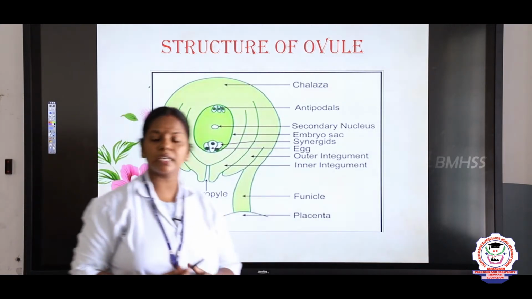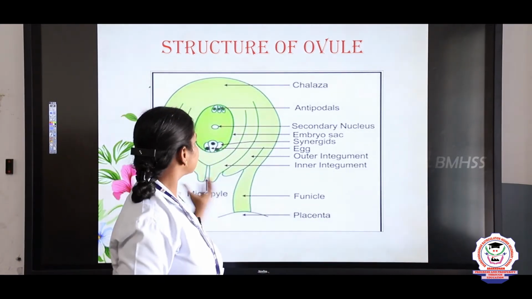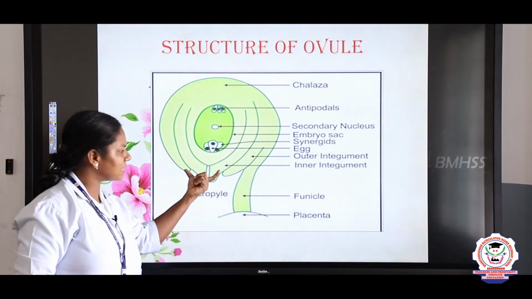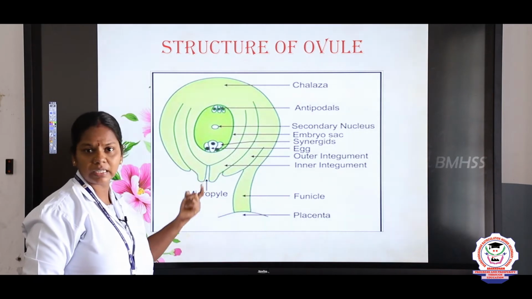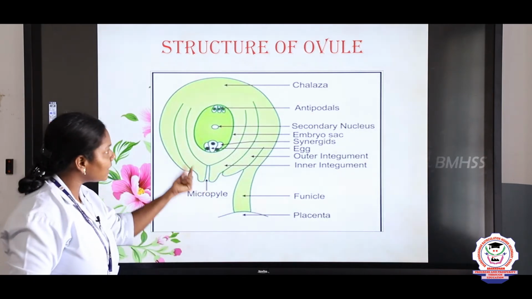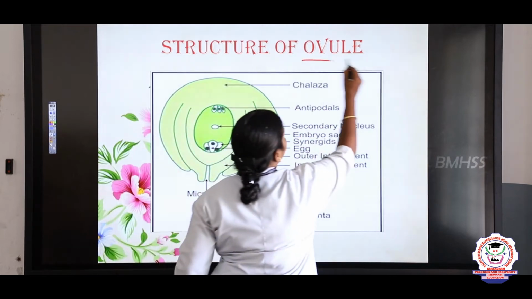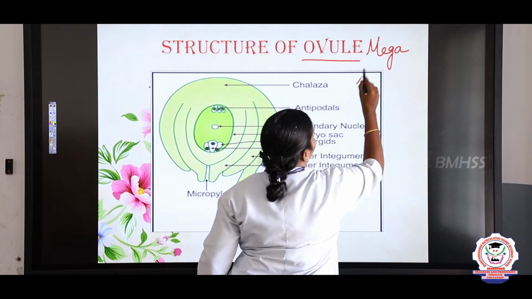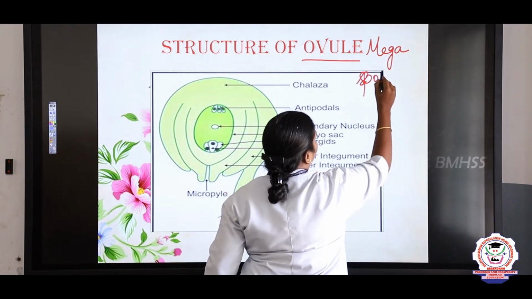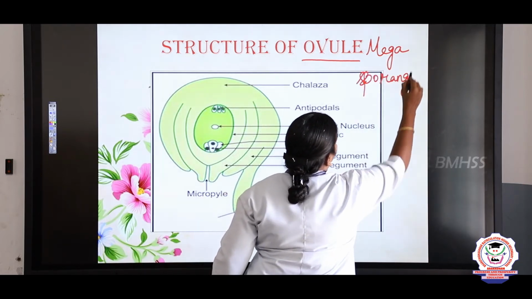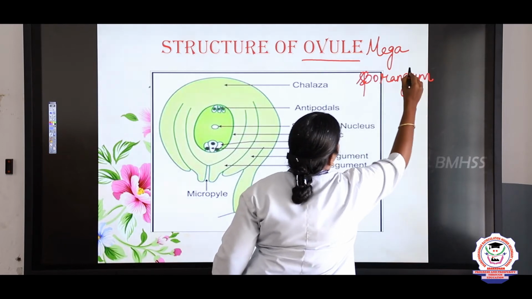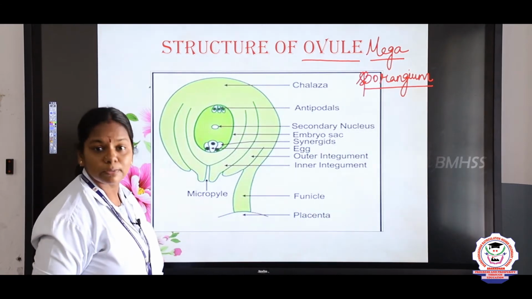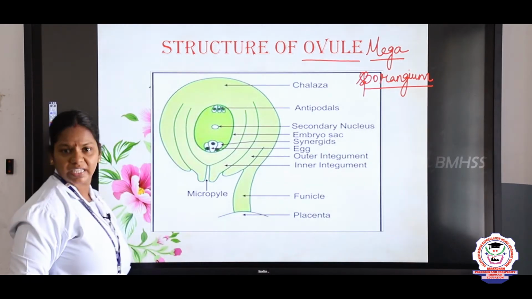So now we are going to study the structure of the ovule. This is the structure of the inverted ovule, right? This is the ovule which is present inside the ovary, and the other name of the ovule is megasporangium. What do we say, children? Megasporangium. So what is the other name of the ovule? Megasporangium. And now we are going to study the structure.